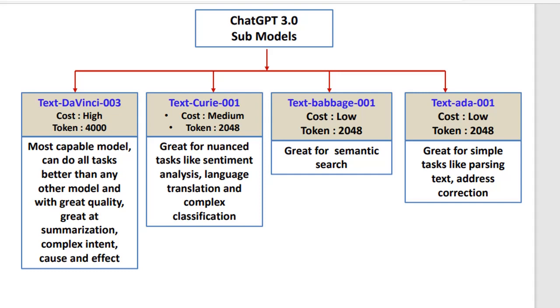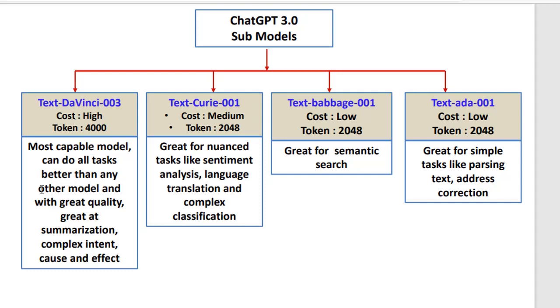Before that, we discuss the cost and the token, because the cost of this model is very high and the token size is 4,000. 4,000 means we can provide longer prompts and get longer responses.